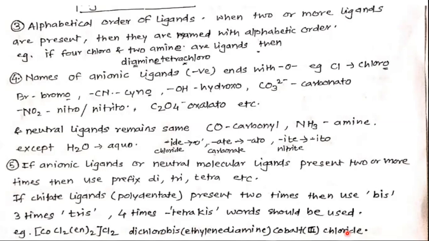This is a coordination compound because it has this complex ion as well as the counter ion. So it is a neutral compound. So dichlorobis(ethylene diamine), or you may write EN here, cobalt 3 chloride. Okay, in this way we can write the name.